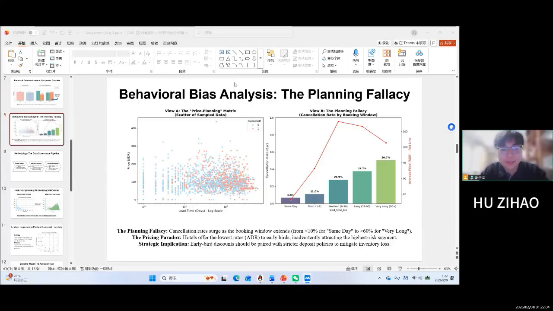Okay, the next section is feature engineering. We found a critical behavioral bias, the planning fallacy. Visual 3A shows a high density of cancellations for long lead times. Visual 3B quantifies this cancellation rate surge from less than 10% for same-day bookings to more than 50% for long-term ones. However, the red line shows these high-risk early birds get the lowest prices.